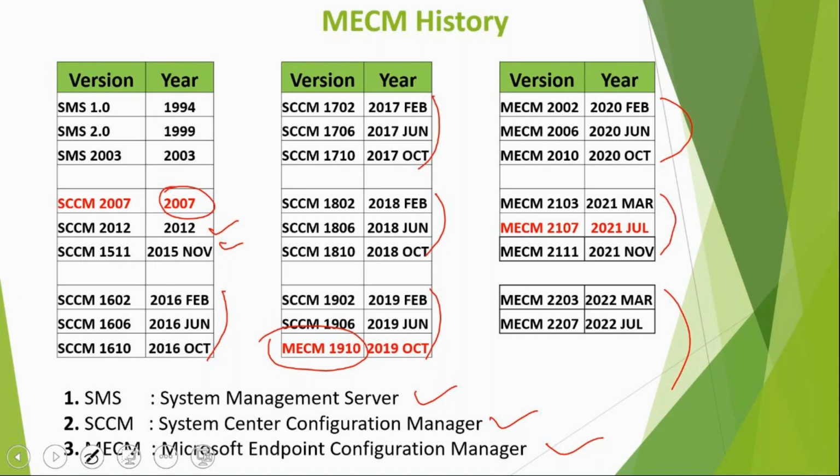It's November 22, right? But what is the version number? It's going to be 2209 or 11. Sorry, no, 2211. Yes, 2211. This was released last year, November 2022. That's the latest and greatest version of SCCM at the moment. Okay, MECM 2211.